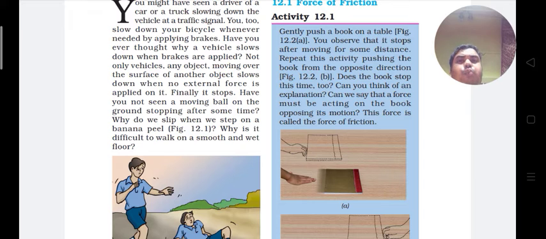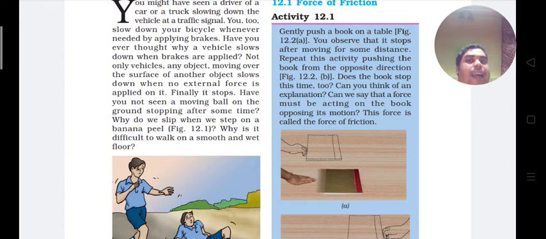Since the book moving towards the right side stops on its own, with no external force acting at that time between the book and the table, the force of friction is acting on this book in the opposite direction, which is opposing its motion and making it stop.